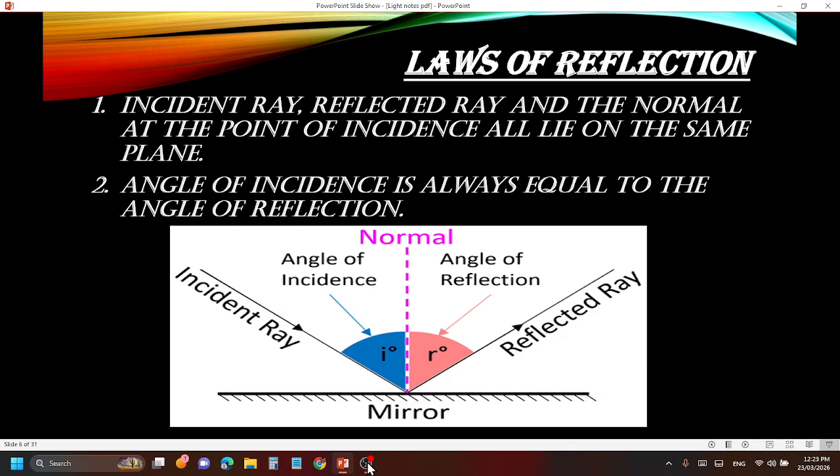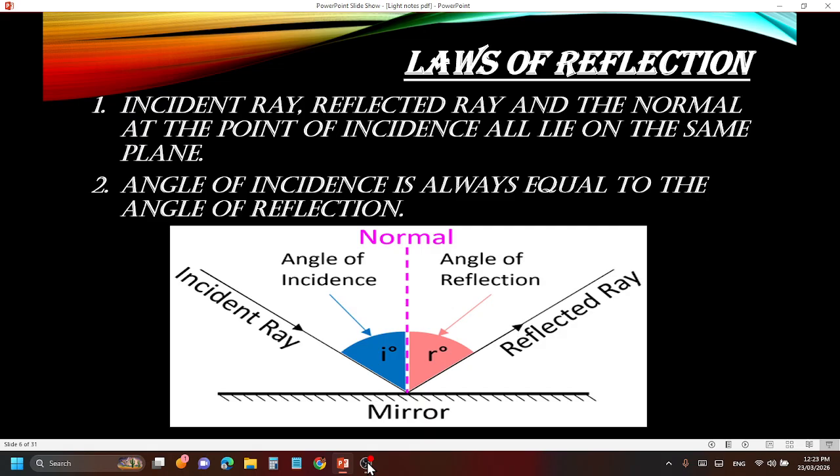What does this basically mean? That the incident ray, the reflected ray, the normal, and the point of incidence all lie in the same plane. Yes, it is true. A mirror is a plane surface. On it the incident ray is there, the reflected ray is there, the normal is there, and the point of incidence is also there. The first law says, simply: the incident ray, the reflected ray, and the normal at the point of incidence all lie on the same plane.